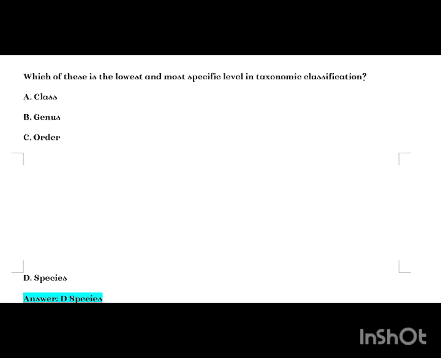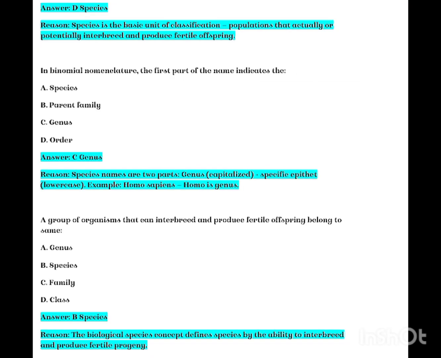Which of these is the lowest and most specific level in taxonomic classification? A. Class. B. Genus. C. Order. D. Species. Answer D. Species. Species is the basic unit of classification: populations that actually or potentially interbreed and produce fertile offspring.